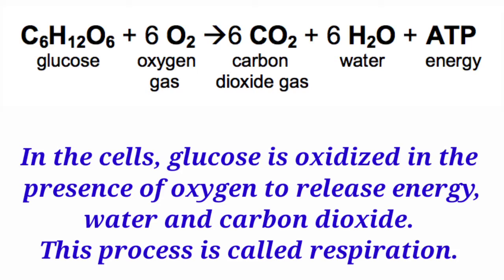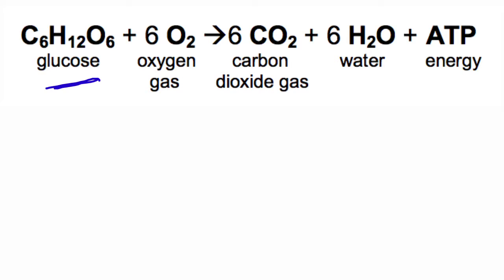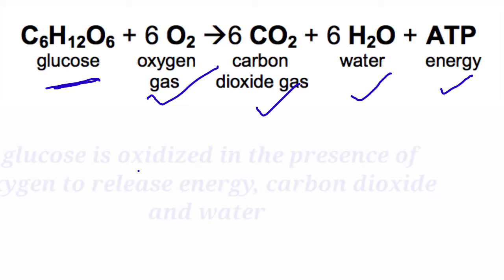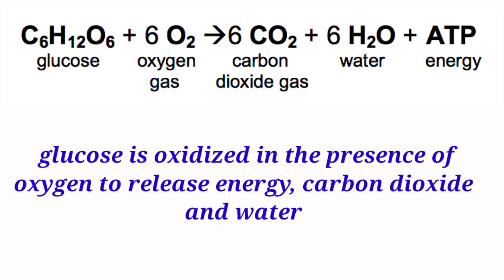Now understand this by this equation. Glucose is oxidized, so glucose plus oxygen, and the byproducts are carbon dioxide, water and energy. This energy is stored in the cells and your cells use this energy to do all the physical activity and various works. So glucose is oxidized in the presence of oxygen, converted into carbon dioxide, water and energy. This process is called respiration.